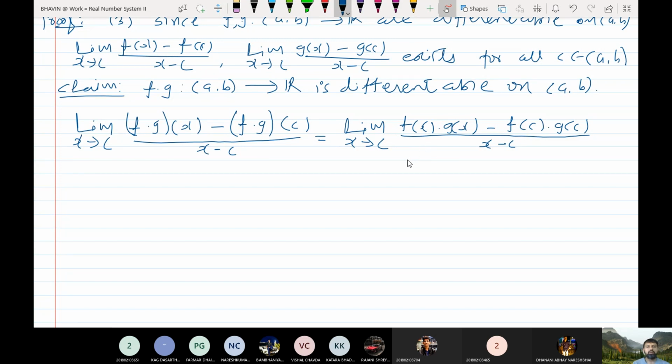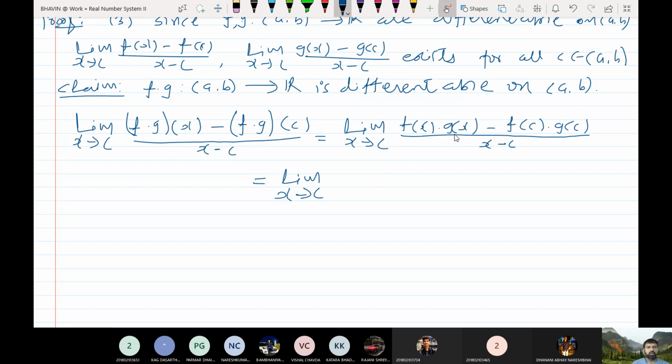So can anybody give the idea what should we do to get f(x) minus f(c) from this quantity? Vaibhav. We have to add something and subtract it. Yes, very good. We need to subtract something from this quantity and add some quantity.